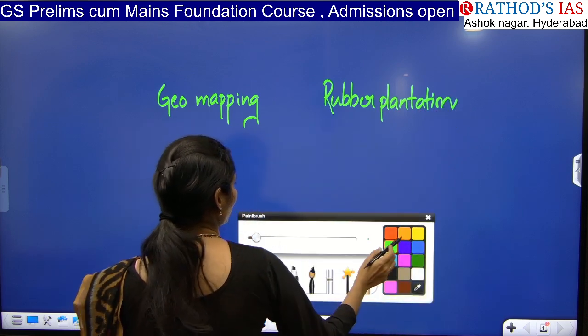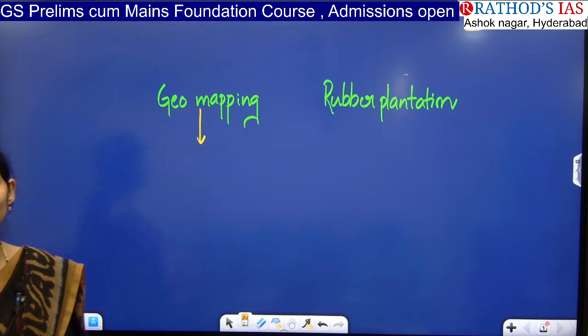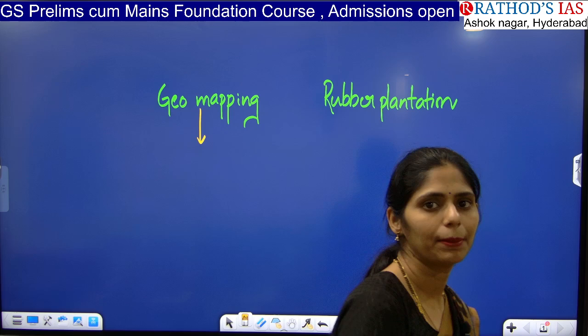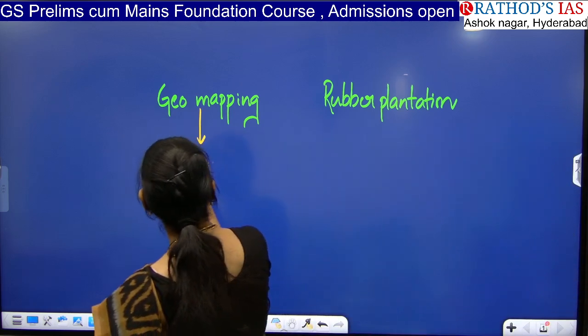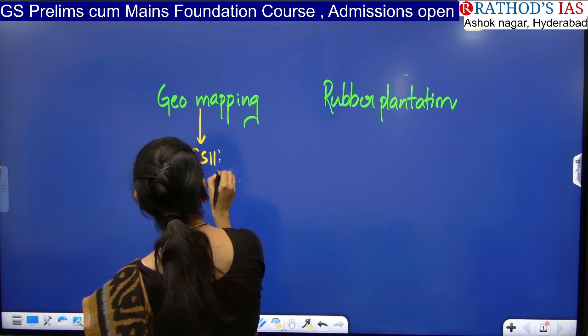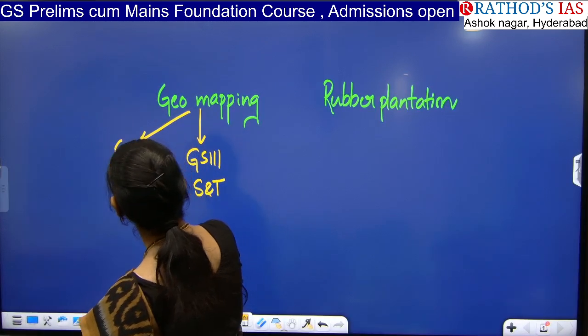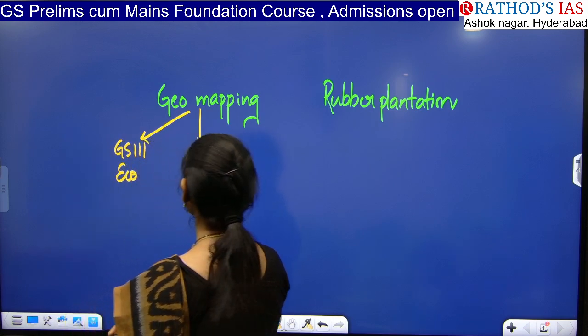So from which subject you will be seeing this, guys? So geo-mapping is nothing but we are using some technology so that we can go for identifying of the areas where this rubber is grown and as well as trading of this rubber happens. So this is important from your GS paper 3 under science and technology, and even this topic is important from GS paper 3 under economy. Okay, so these are the subjects.